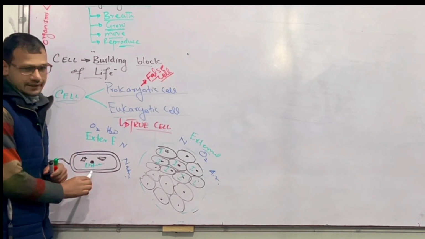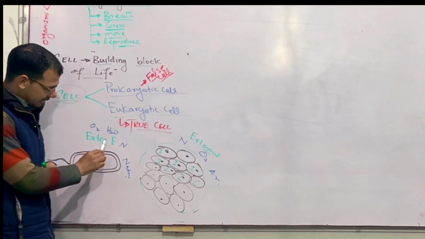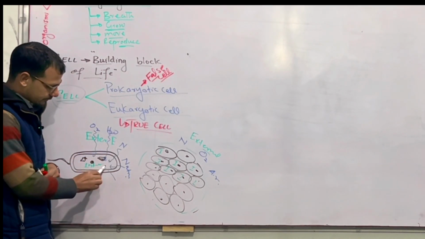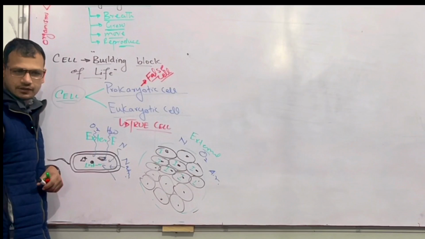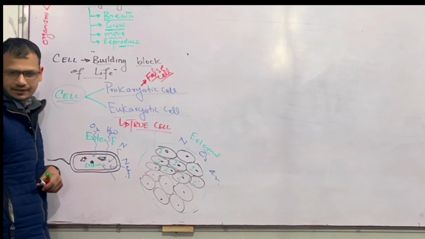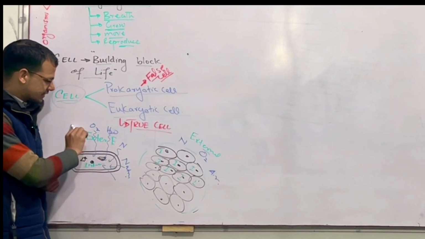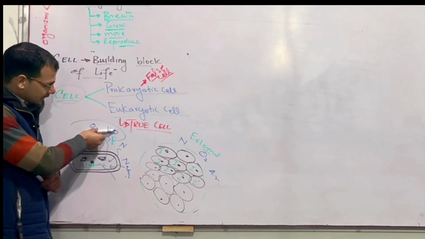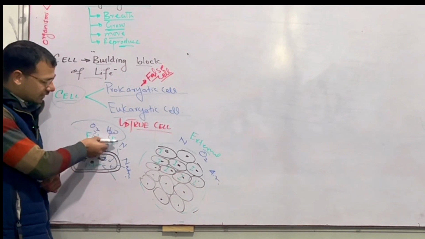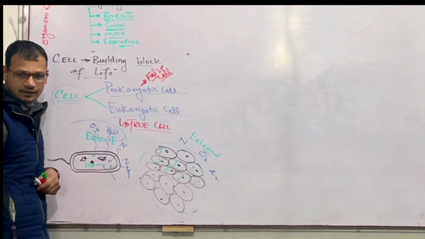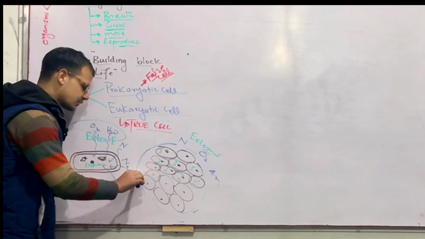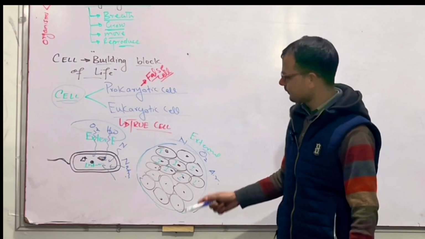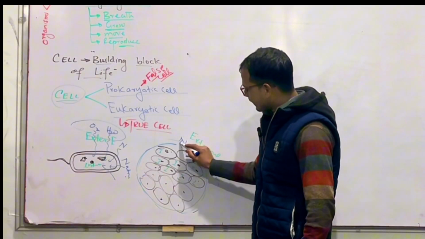If this cell wants, it can take these nutrients, oxygen, and other things by diffusion, because the concentration here is high and here the concentration is low. So movement along the concentration gradient is called diffusion. If these organisms want to take these nutrients from the environment, these cells can easily take them.